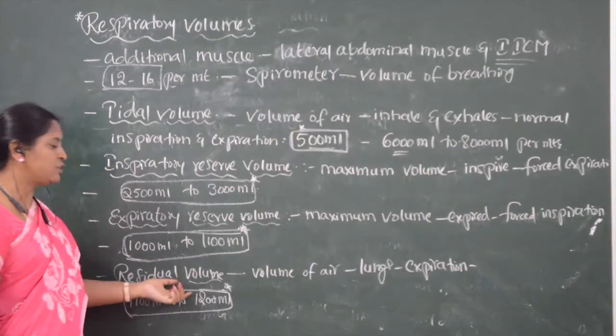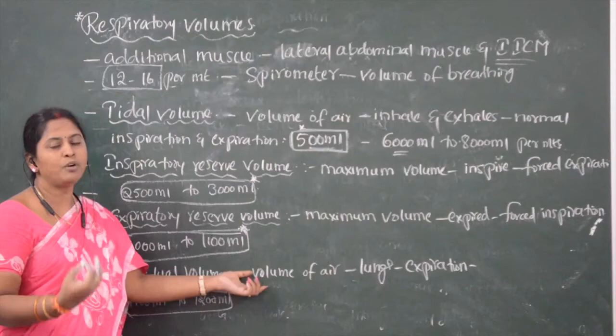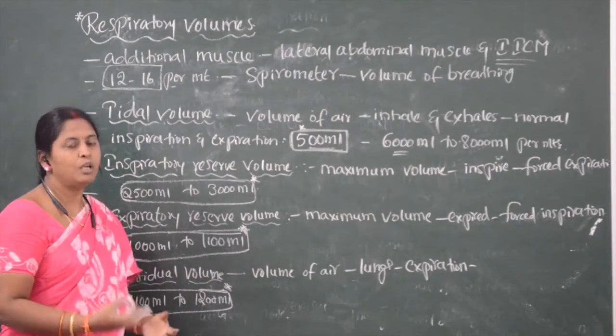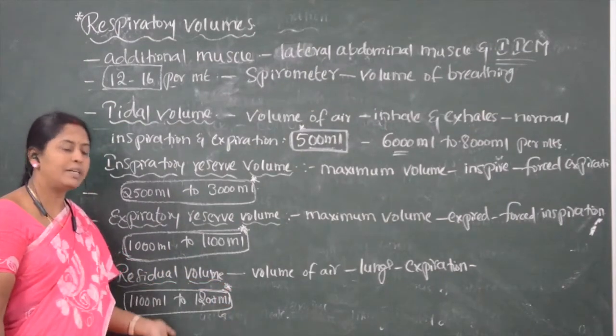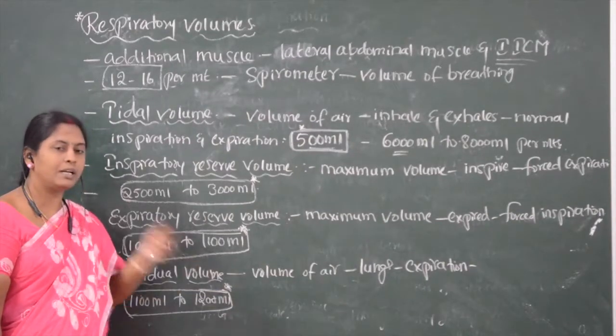Next one is residual volume. Residual volume is the volume of air which is present inside the lungs after expiration. Residual volume ranges from 1000 ml to 1200 ml.